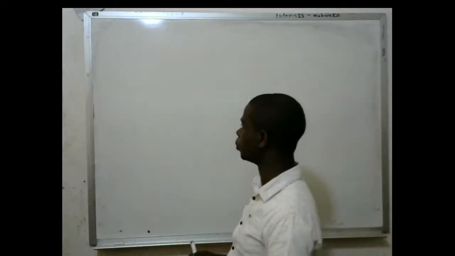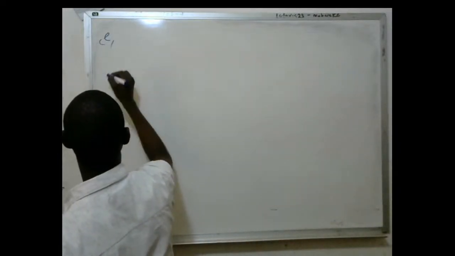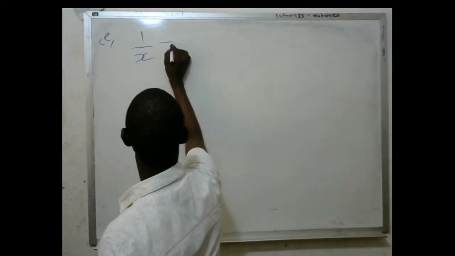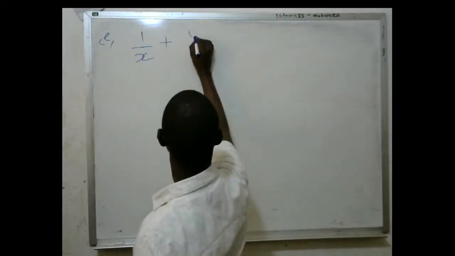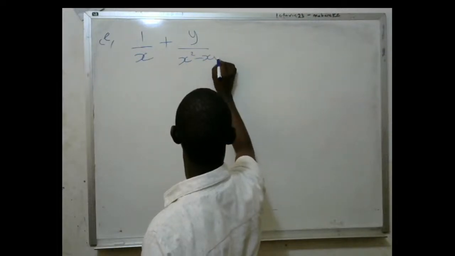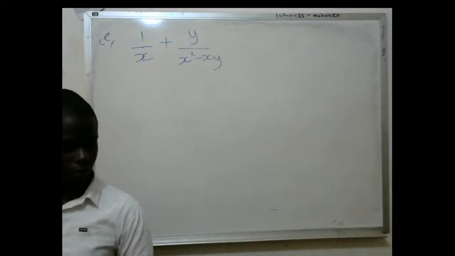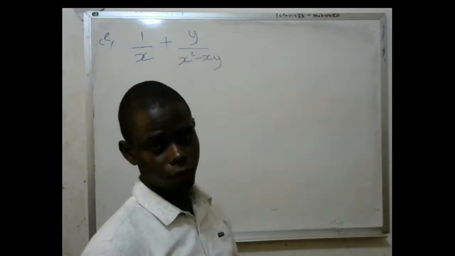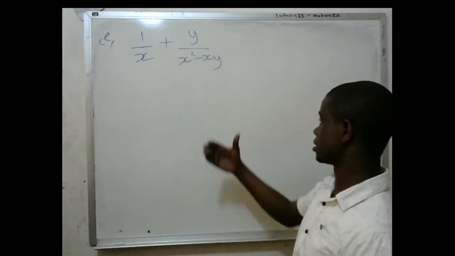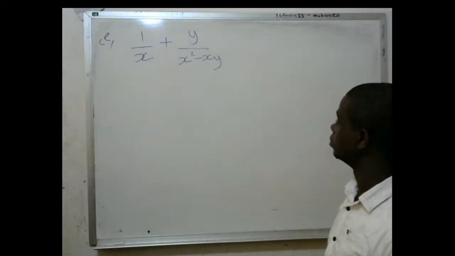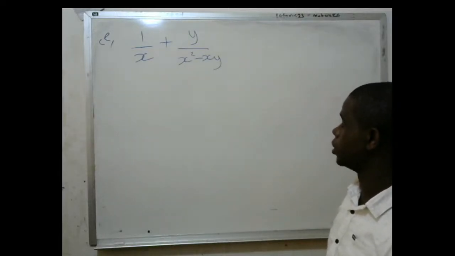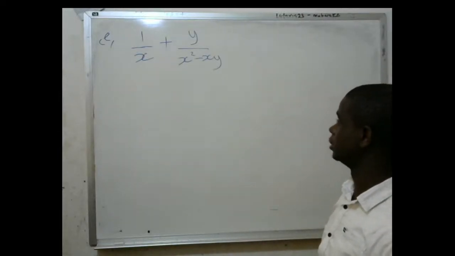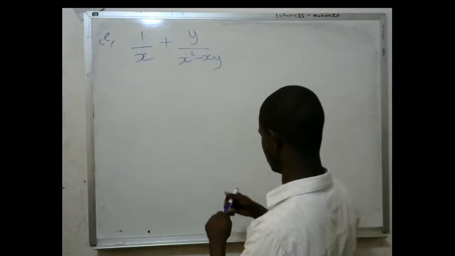Now the last example, which is example E. They're telling us to simplify. What are we simplifying? 1 over x plus y over x squared minus xy. When you look at that example, that's what we are going to simplify: 1 over x plus y over x squared minus xy. When you look at this and you want to simplify it very well, first of all, when you look at the denominator, there is something that you can really factorize before you go into any other thing.